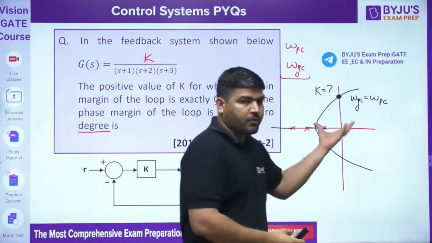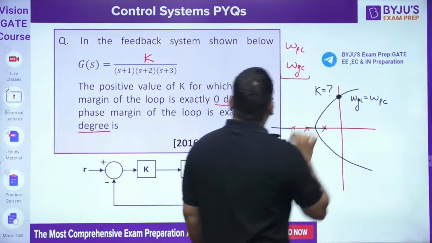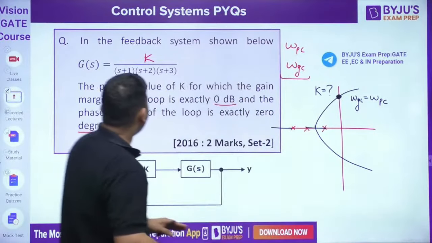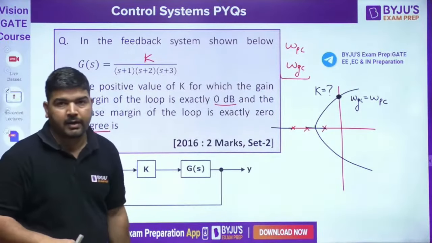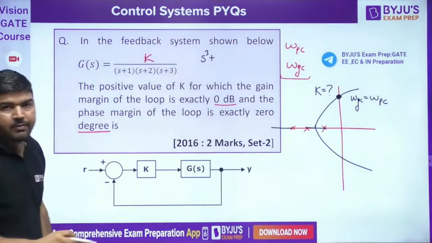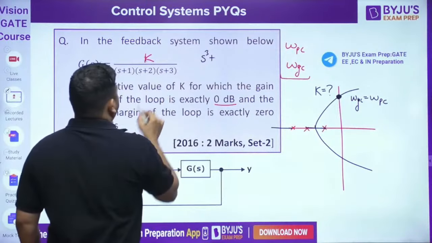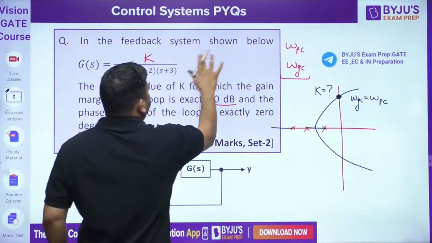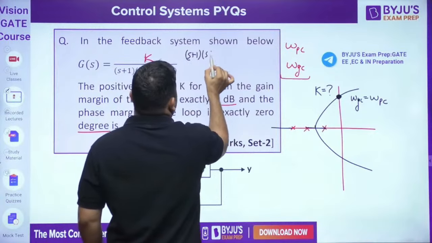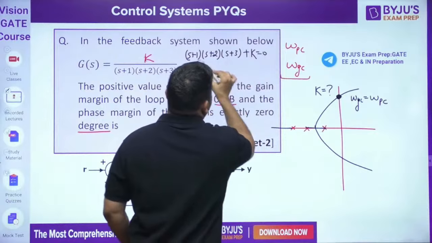But you have to understand where it came from. I have taught you this. So calculate the value of K for which the system is marginally stable. That value I need to find. How to calculate that? You have to apply Routh. Let me write the characteristic equation. The characteristic equation will be (s+1)(s+2)(s+3)+K=0. This is our characteristic equation.